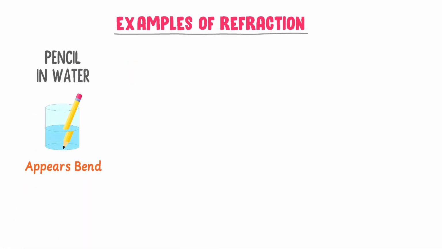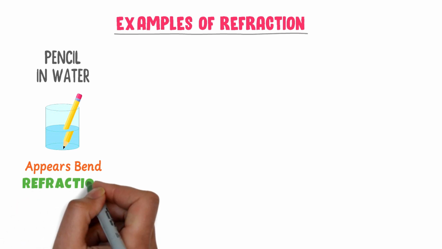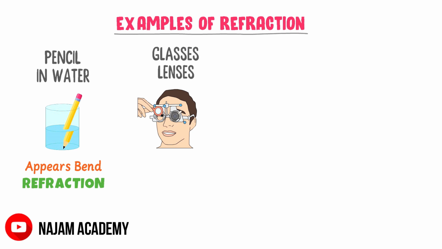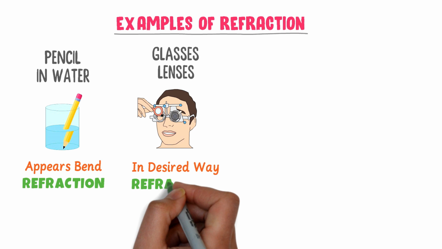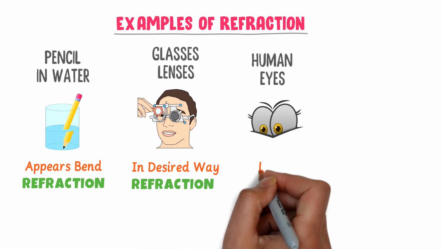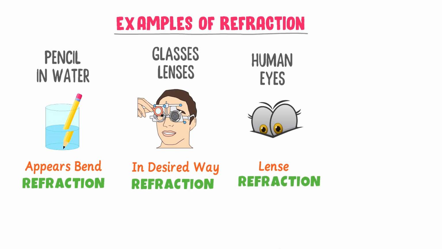Finally, let me teach you the daily life examples of refraction. The first and most common example of refraction is pencil in a glass of water. The pencil appears bent in the water due to refraction. Secondly, glasses and lenses. The glasses and contact lenses are made up of a plastic that refracts light in a desired way. Thirdly, human eyes. The human eyes have a lens which refracts light onto the retina and we see our surroundings due to refraction.